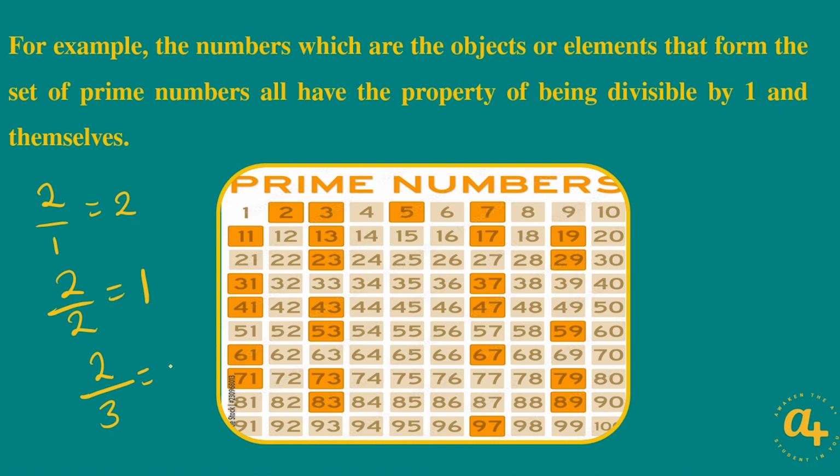Let's do the calculation. 3 into 2, we obviously know it can't, so it's 0. Then we put a decimal point here and add a 0 to this number. So 3 into 20. In this case, 3 goes 6 times into 20, and the remainder is 2. So 3 into 2 again, it can't. So we add another 0. We have another 20. 3 into 20 again gives us 6. So we can see that by dividing 2 by another whole number that is not 1 or itself, we're definitely getting a decimal number.